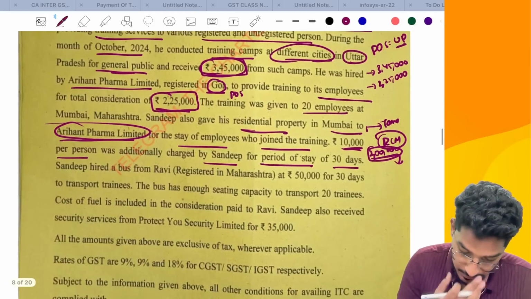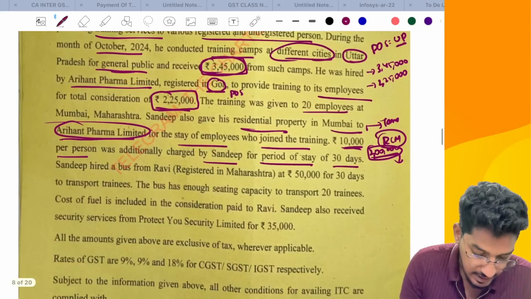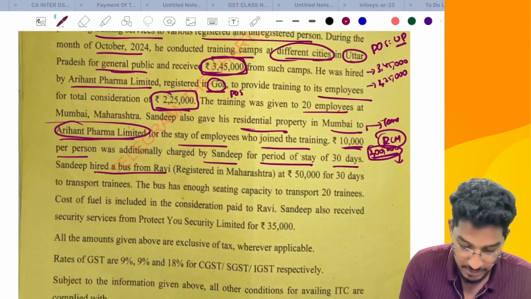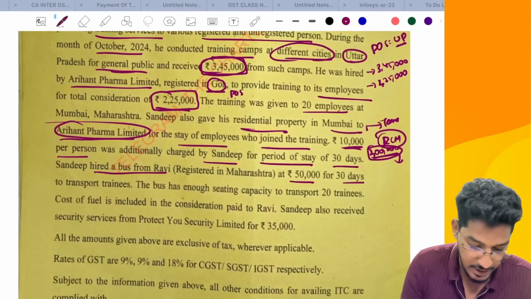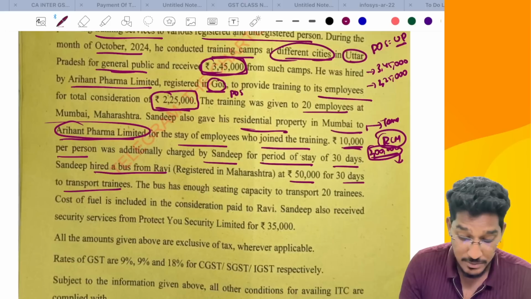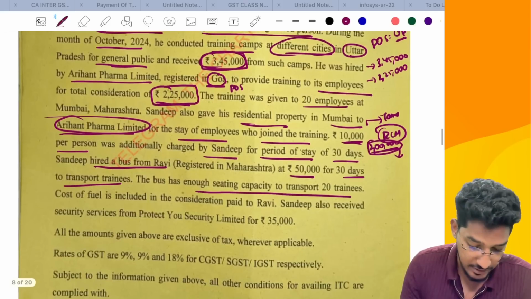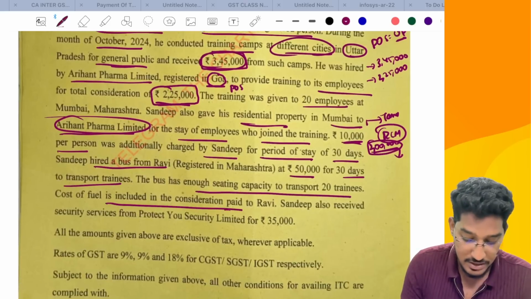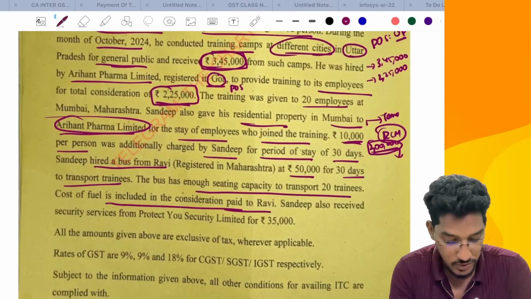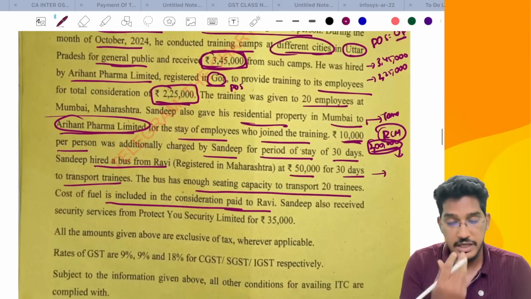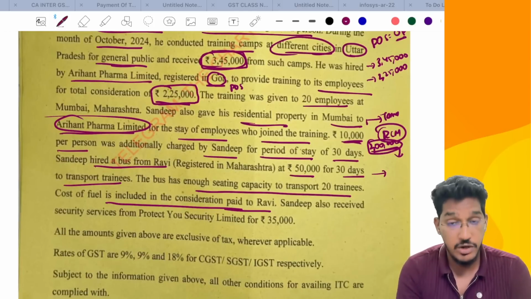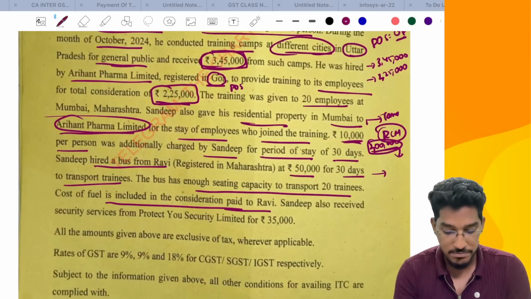Next, Sandeep hired a bus from Ravi, registered in Maharashtra, at 50,000 rupees for 30 days to transport trainees. The bus has a seating capacity of 20 trainees. The cost of fuel is also included in the consideration paid to Ravi. So he received renting of a vehicle carrying the transportation of passengers.